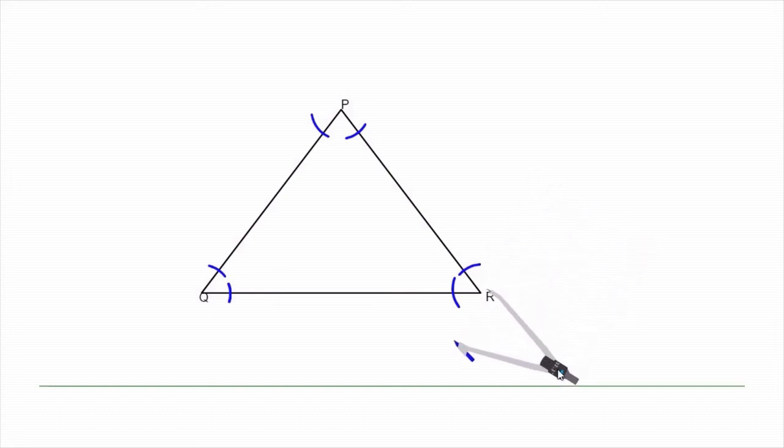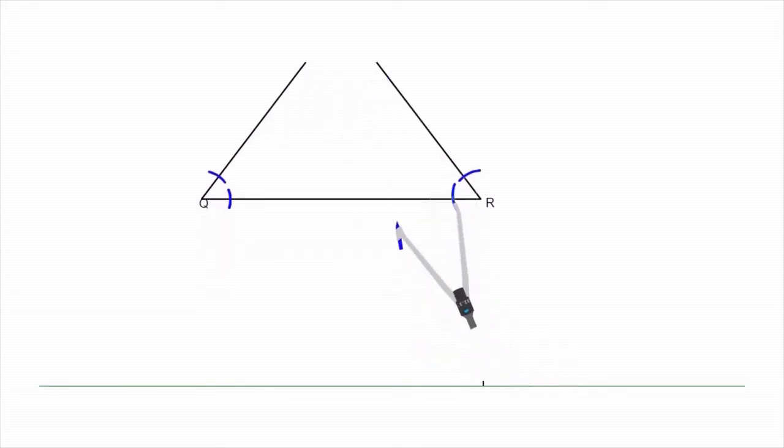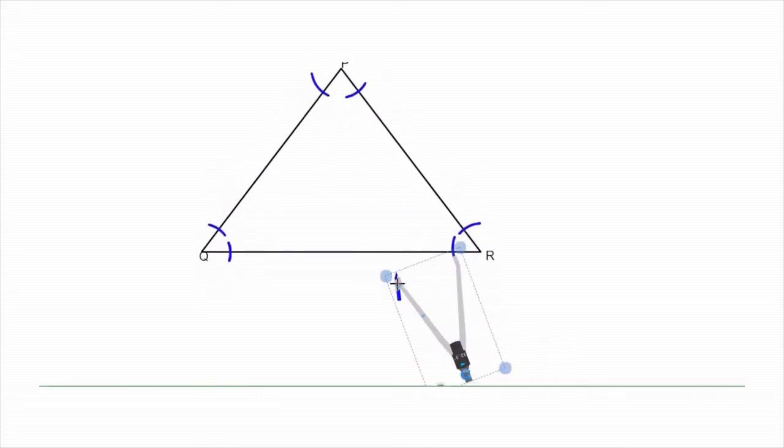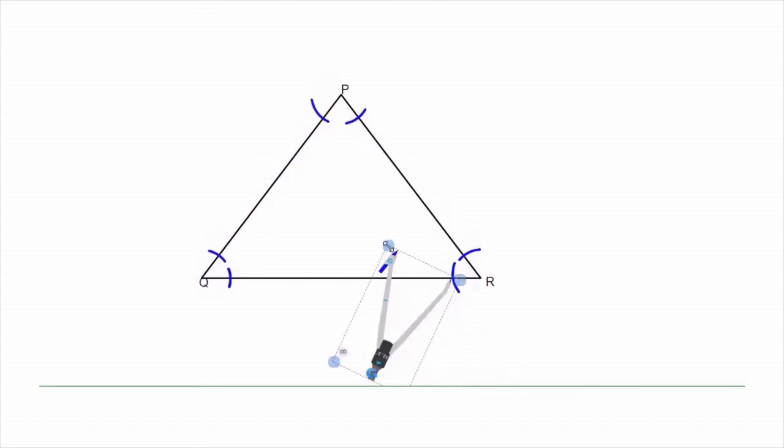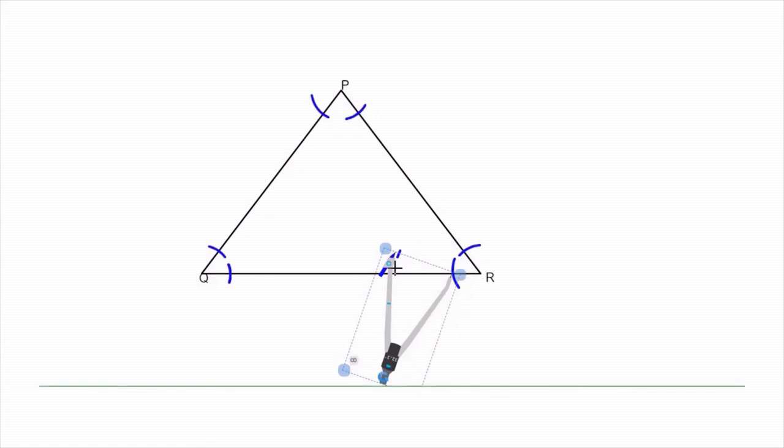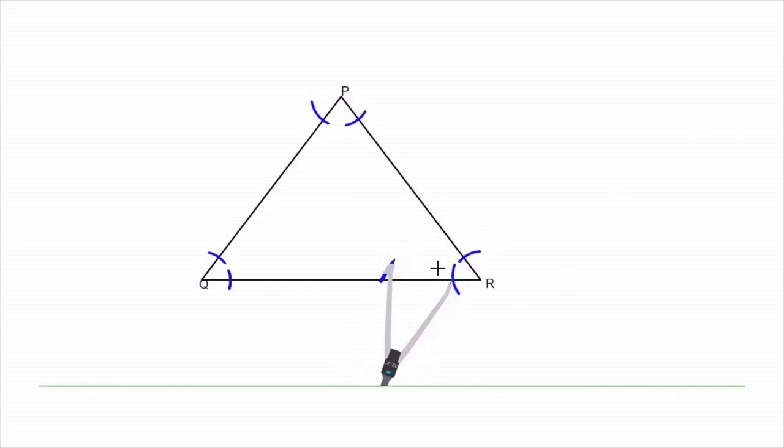Bring the compass to the point of intersection of the arc on the sides of the triangle, where it is intersecting, and you need to draw again an arc over there.